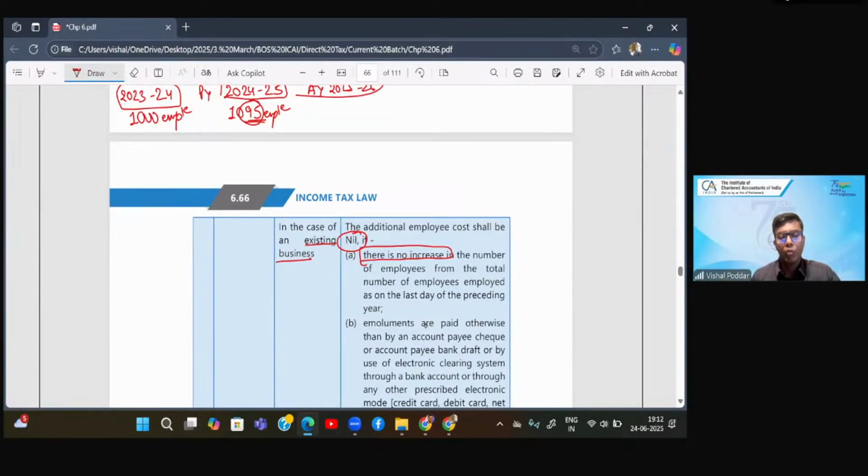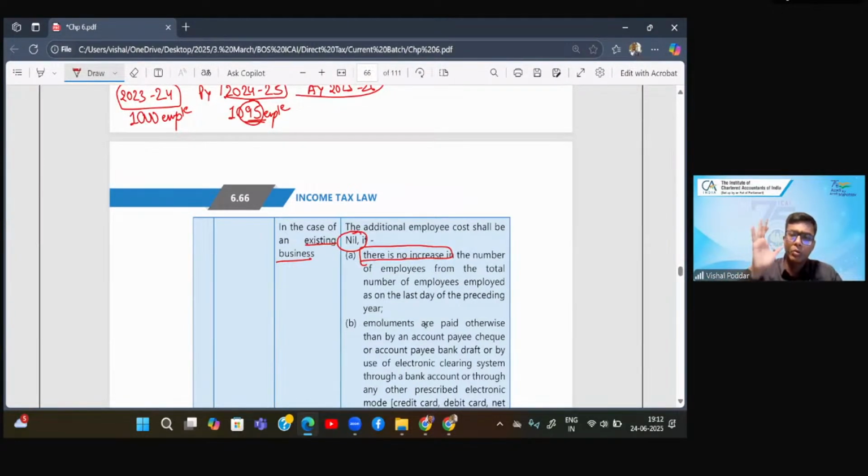Correct? However, if you have increased the number of employees over and above the previous year's total number of employees, then only the salary which you are paying to these new extra employees, that is what will be covered. I hope this is clear to all.